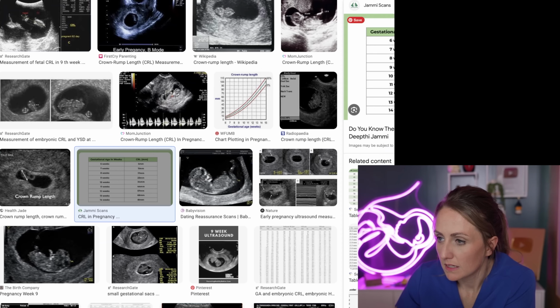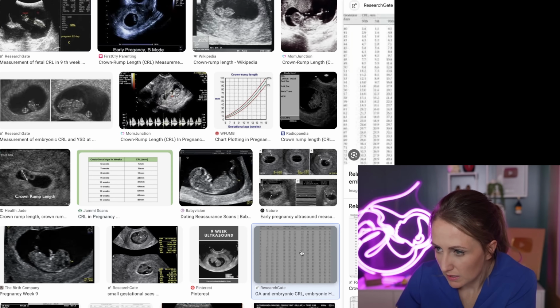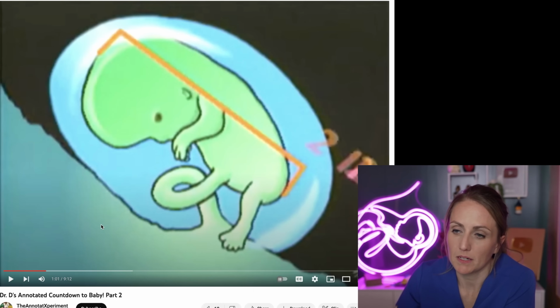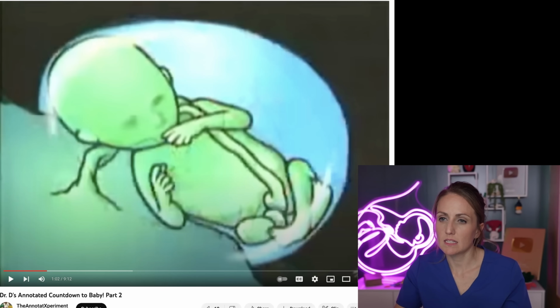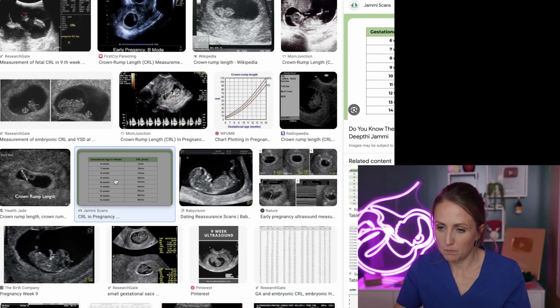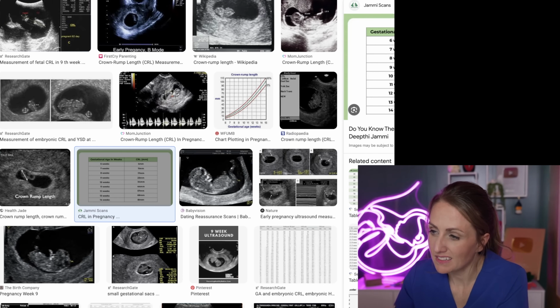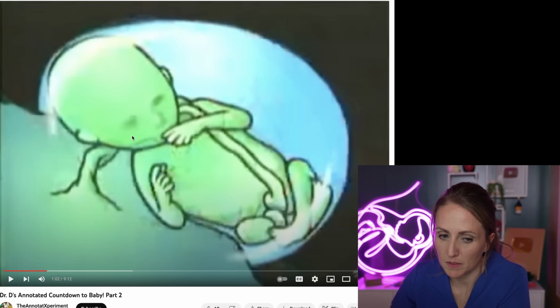So they're actually off in these measurements because they are doing it by gestational age. 11 weeks would be 4 centimeters. It doesn't matter. This is such a stupid, why am I doing this? It doesn't matter, but I'm not sure that these measurements are accurate. But by T-minus. So 2 inches, how many is 5 centimeters? So I guess that would actually be close. So 11 weeks, 4.4 centimeters. Yeah, 12 weeks taken. They're really kind of overestimating that a bit, but.